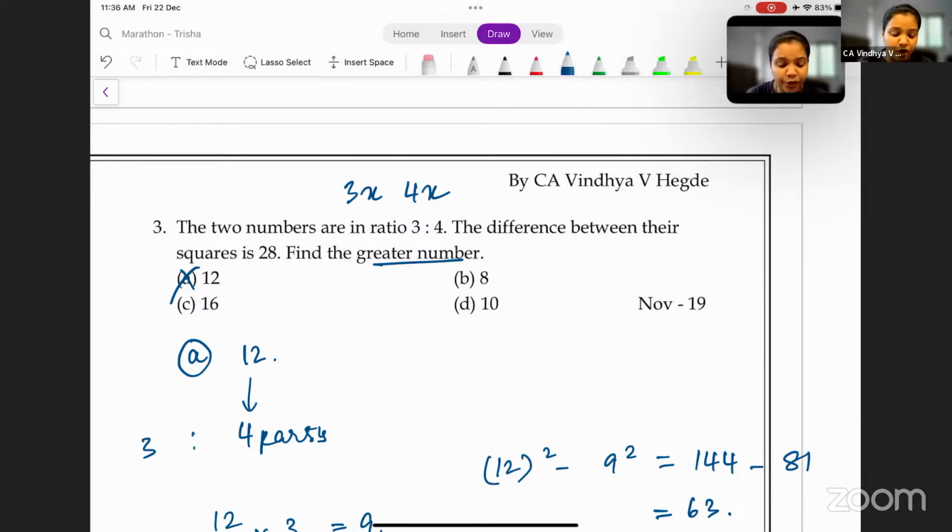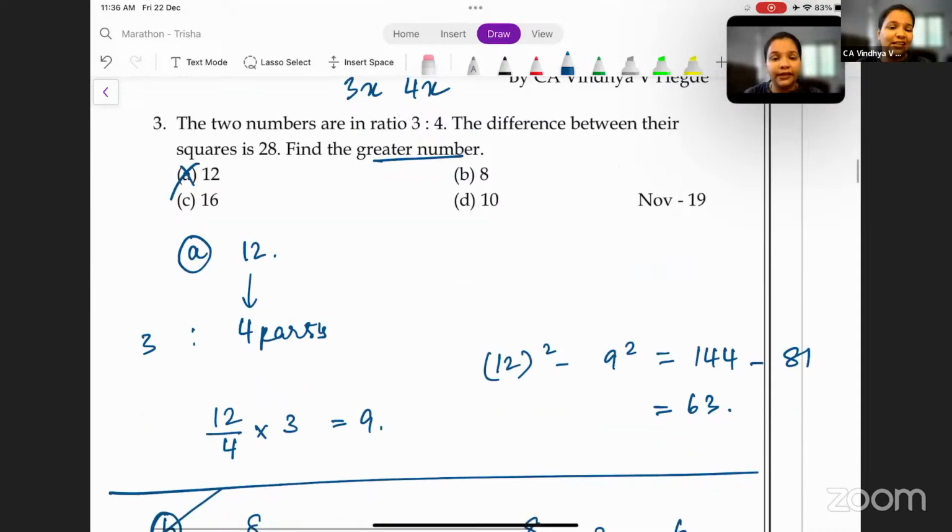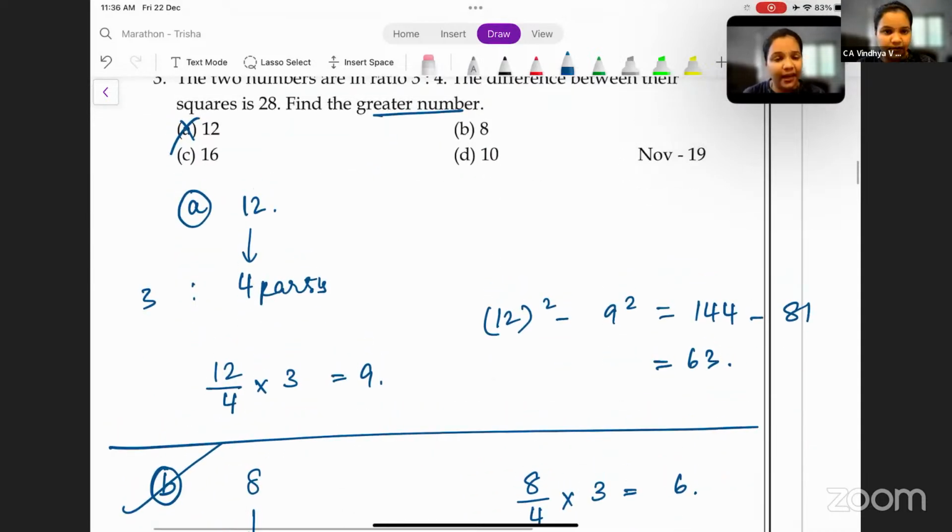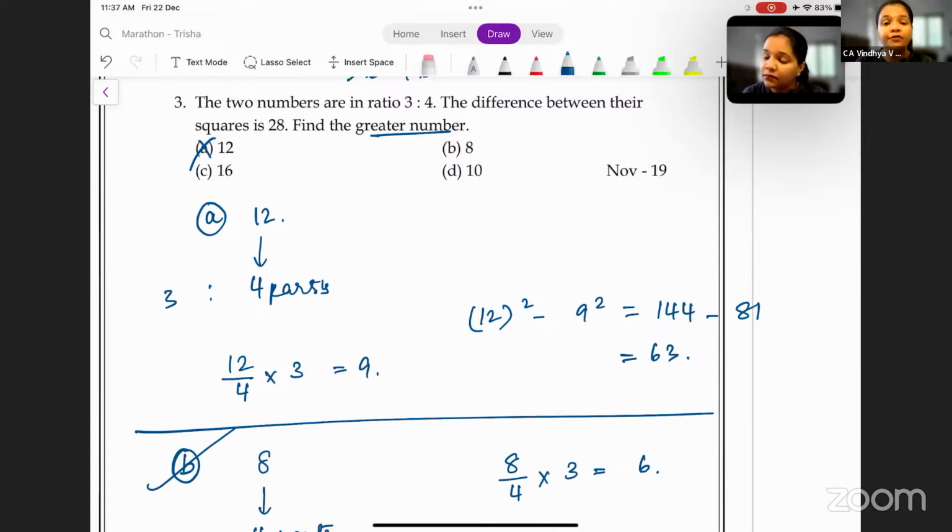Now, I would recommend you to solve it using the options rather than using the values as x, because it could be slightly confusing sometimes when you use x, especially for non-maths students. If you're a math student, then you can stick to x. But for non-math students, it's easier if you solve it without the usage of x, because that is what we always get scared of. The moment we see the term x being there, we're always like, okay, this is mathematics, so I don't want to solve this. No, what I would suggest you is pick the option, substitute, and go ahead.